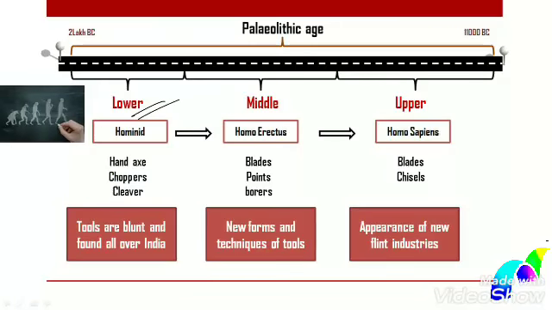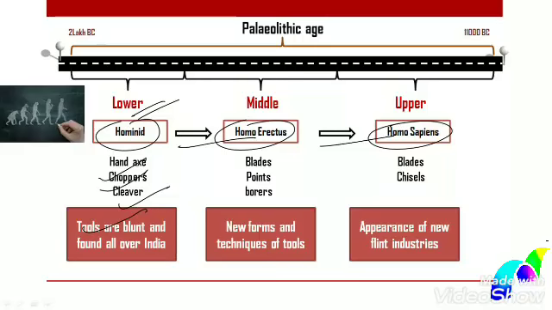In the lower Paleolithic age, the man was hominid, and in the middle of the Paleolithic age, hominid was transformed as Homo erectus, that is man with erect spinal cord. And by the end of the Paleolithic age, Homo erectus was transformed as Homo sapiens, that is a sensible man. In the lower Paleolithic phase, tools were mainly hand axes, choppers and cleavers, with some flakes also, and these tools were relatively blunt and have been found all over India except the plains of Indus, Ganga and Brahmaputra.